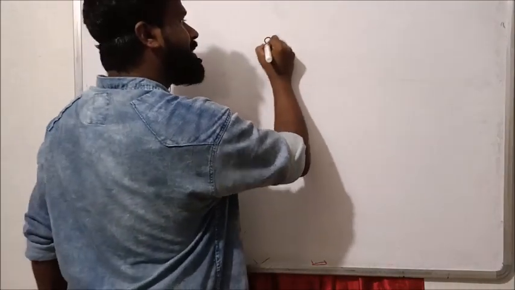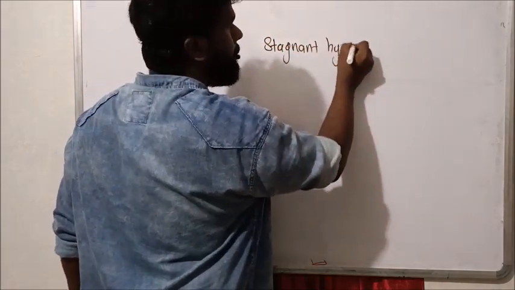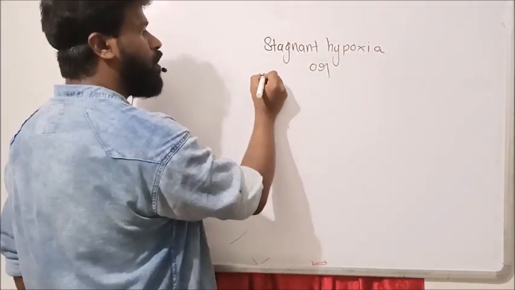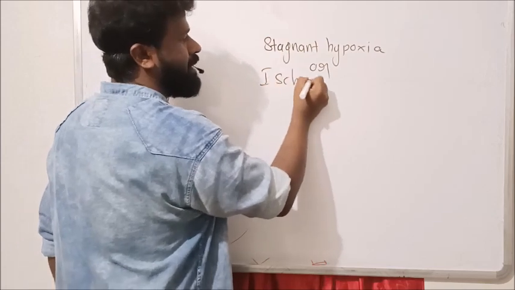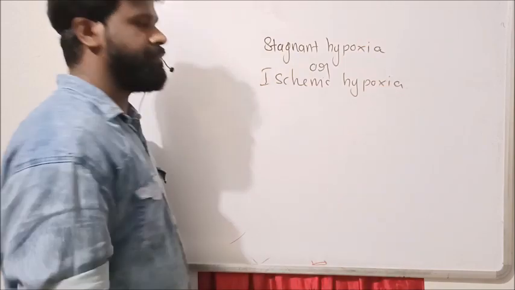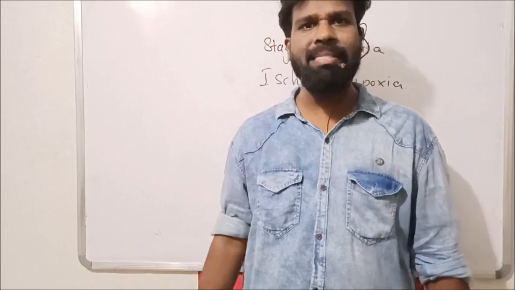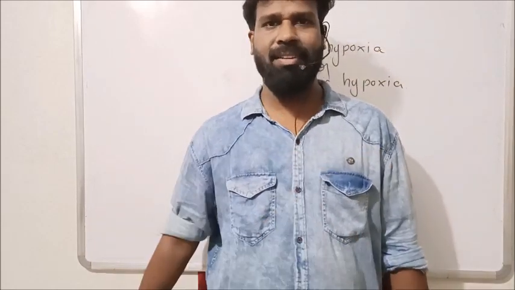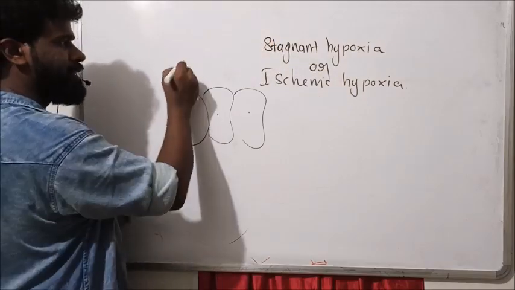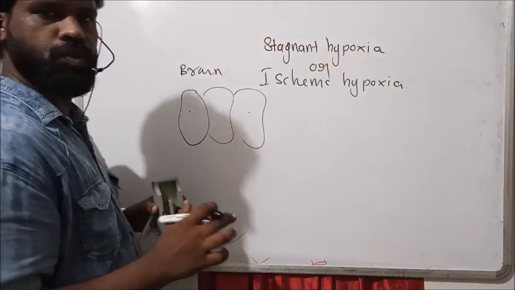The next one is stagnant hypoxia, or ischemic hypoxia. What is ischemia? Ischemia means insufficient blood flow. An ischemic condition means insufficient blood flow. Suppose these are the cells or tissues of our brain.